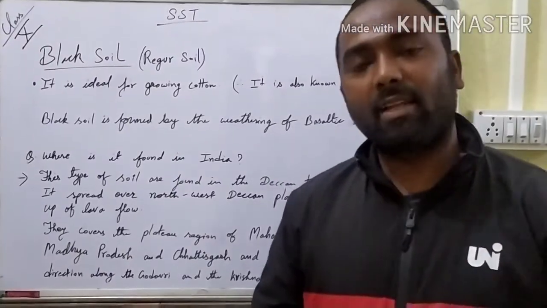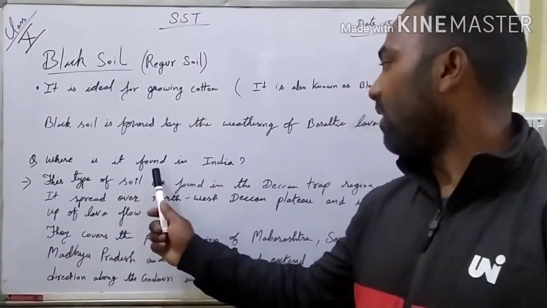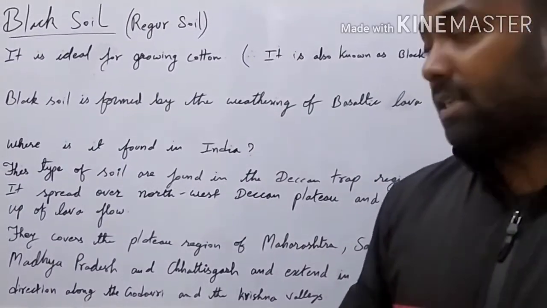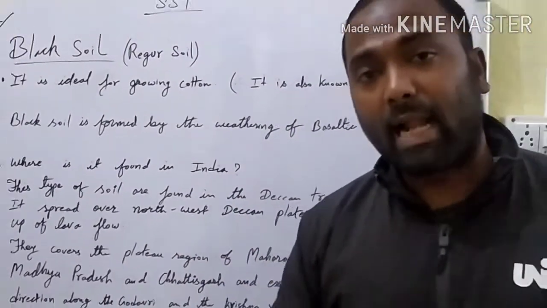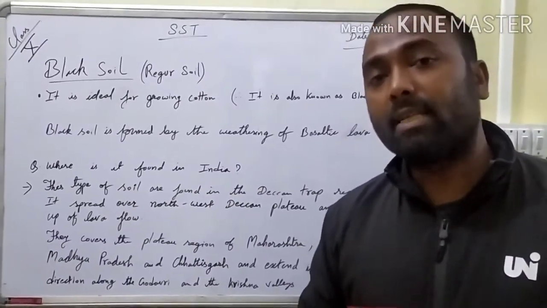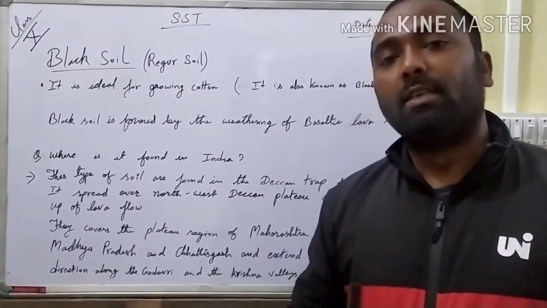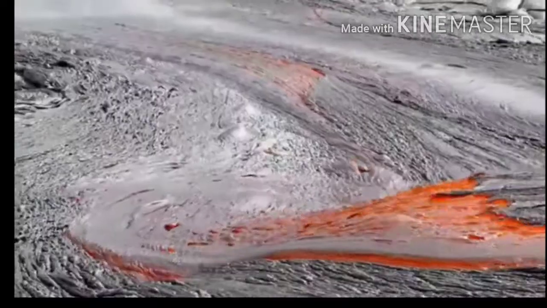Now let us understand where it is found in India. This type of soil is found in the Deccan Trap region of India. It spreads over the northwest Deccan Plateau and is made up of lava flow.